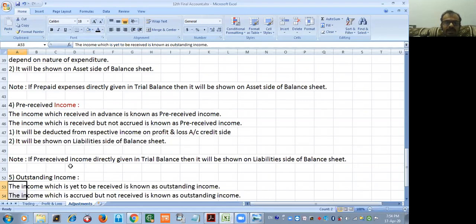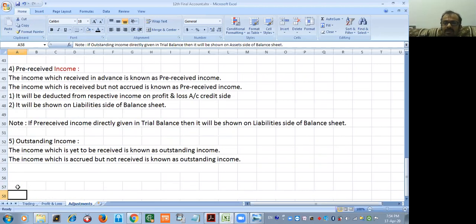Since it is yet to be received, this income belongs to this year, the current year. So it should be considered. It means it should be added to the respective income, profit and loss account, credit side. And since it is yet to be received, it is your asset. It will be shown on the balance sheet asset side. Everyone clear? Yes, sir.